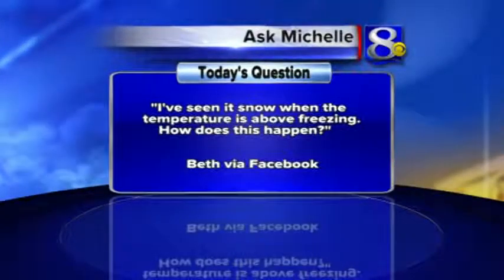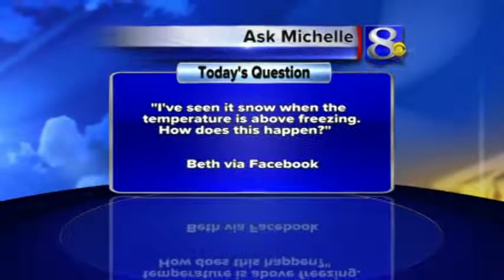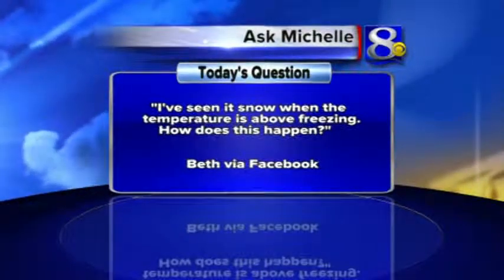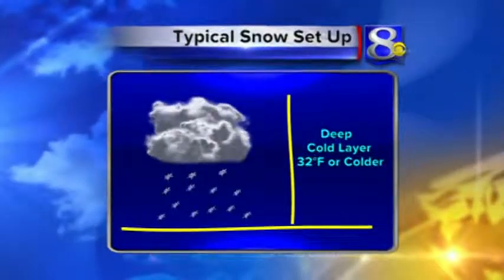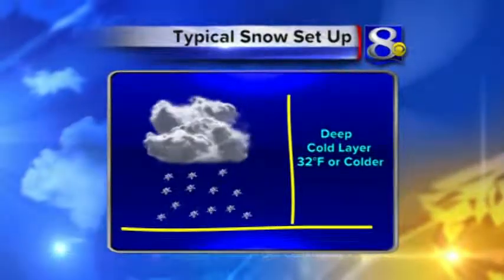The question today comes from Beth via Facebook, and she says, I've seen it snow when the temperature is above freezing. How does this happen? What's up with that? Yes, exactly. Well, let's first take a look at the typical snow setup.